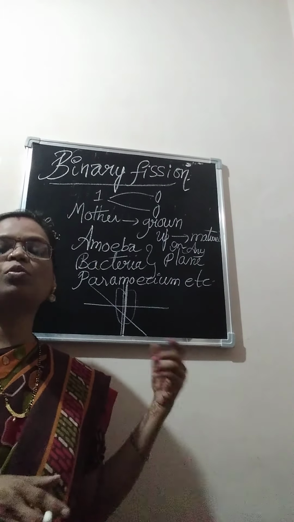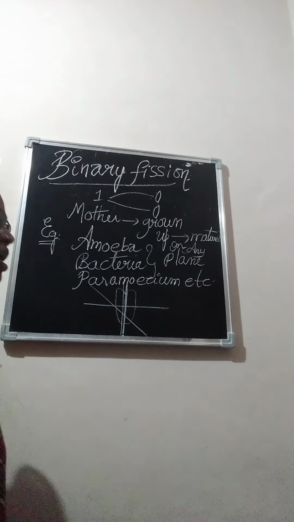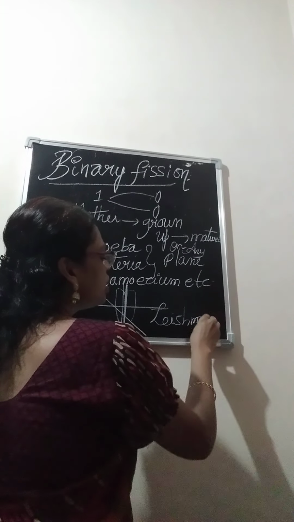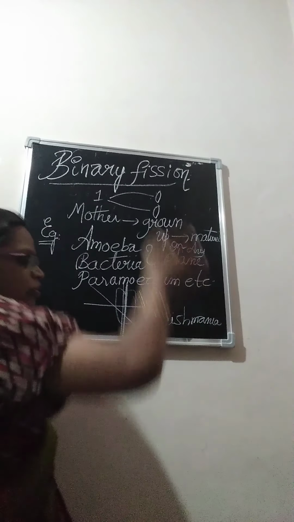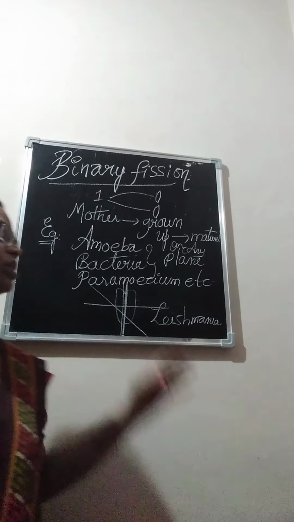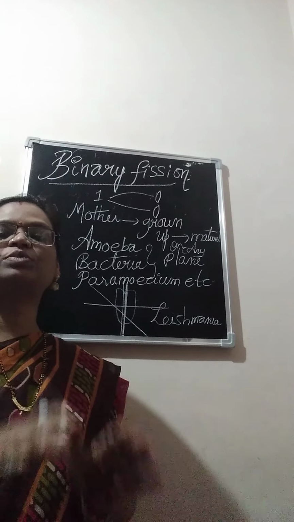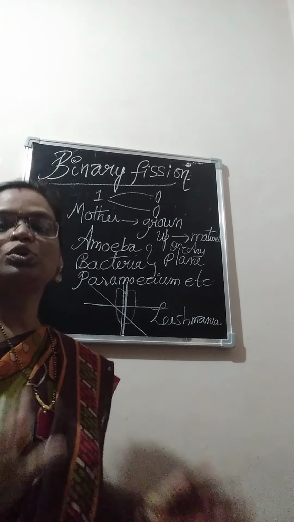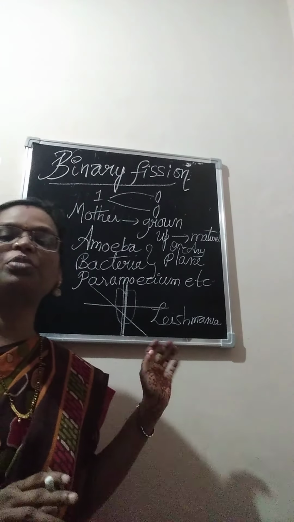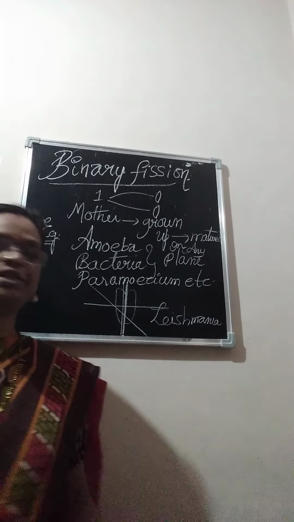In some cases, only the longitudinal plane is used. For example, Leishmania, which is a parasite. In this, only longitudinal fission takes place; vertically the organism is divided into two. In the other organisms, the division may take place in any plane. Now we are going to learn, taking amoeba as an example, how binary fission takes place in amoeba.